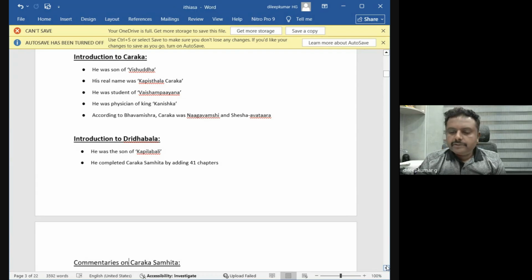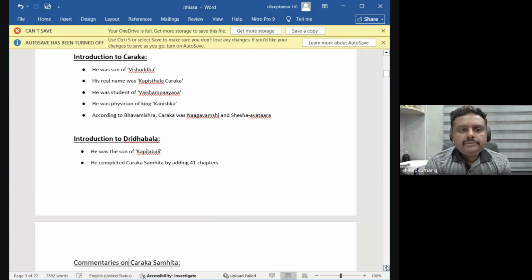So Vishuddha is a disciple of Maharshi Vaishampayana. He is a Raja Vaidya of the Kanishka dynasty. All Charaka and Charaka's father belong to the Kanishka dynasty. They are the court physicians, court physicians meaning Raja Vaidyas.